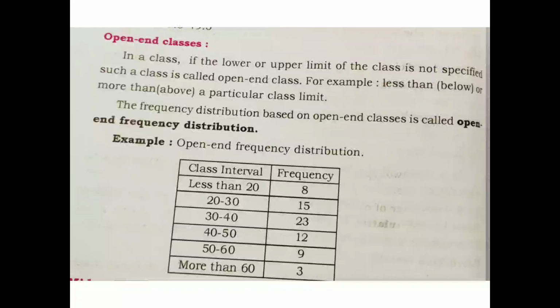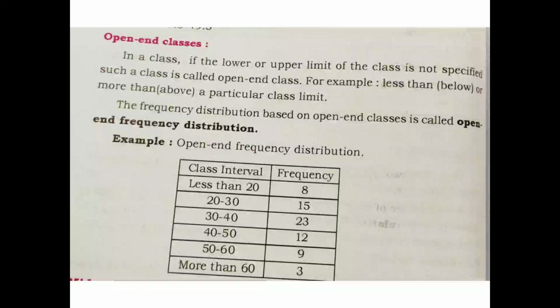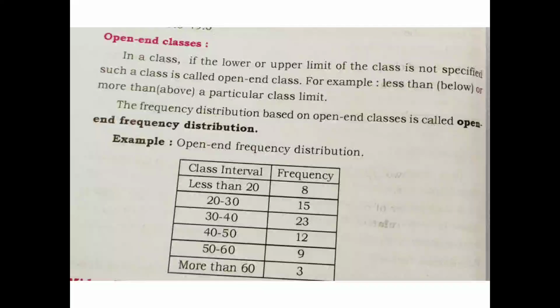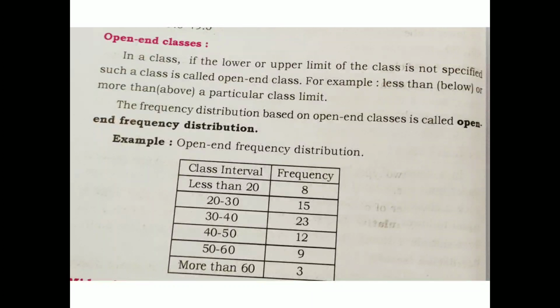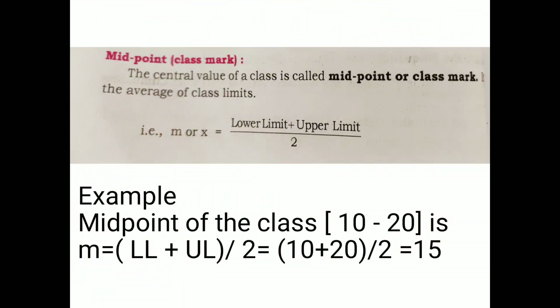it doesn't confirm the end of the class interval, whether it starts from 0 or from 10. It is not confirmed there. It is mentioned only that it is less than 20. So below 20, all the values have a frequency of 8. Above 60 there are only 3. Above 60, that is more than 60, there are many, but they have not specified the upper limit of that. So this type of class interval, this type of frequency distribution, is called open end classes frequency distribution.